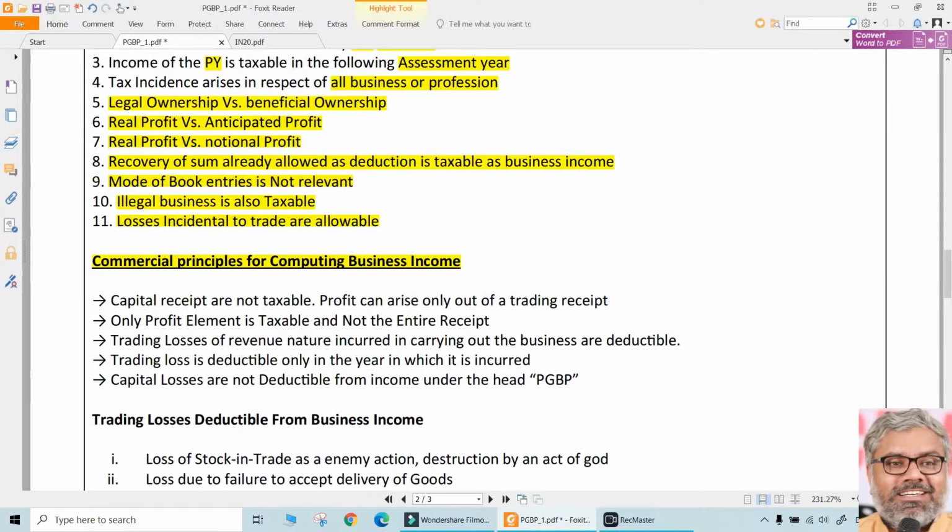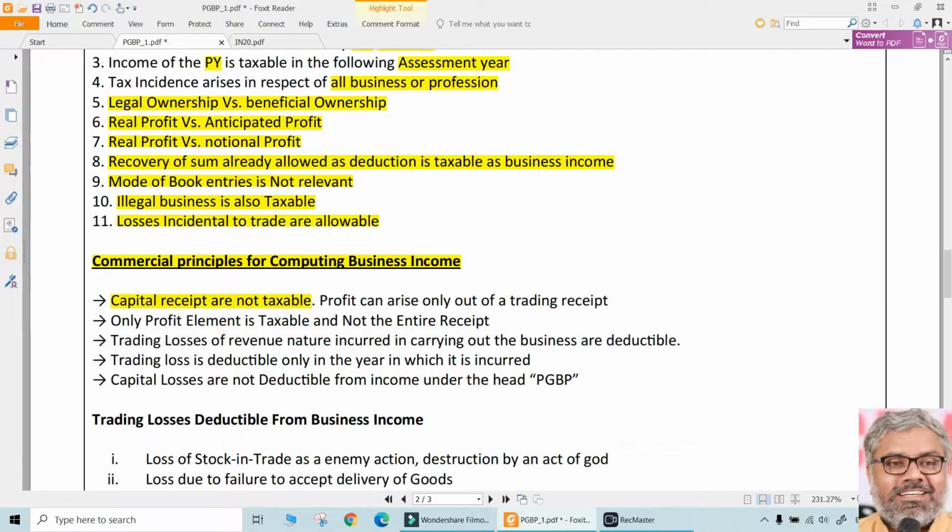Basic principles, once again: common sense, basic accounting, and conceptual clarity. That's all. Nothing about law here. The simple point: capital receipts are not taxable. Naturally, capital receipts cannot be called income.